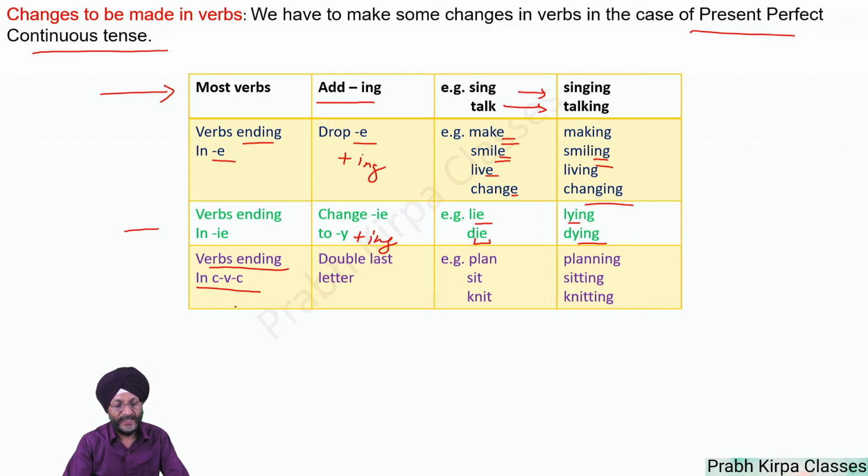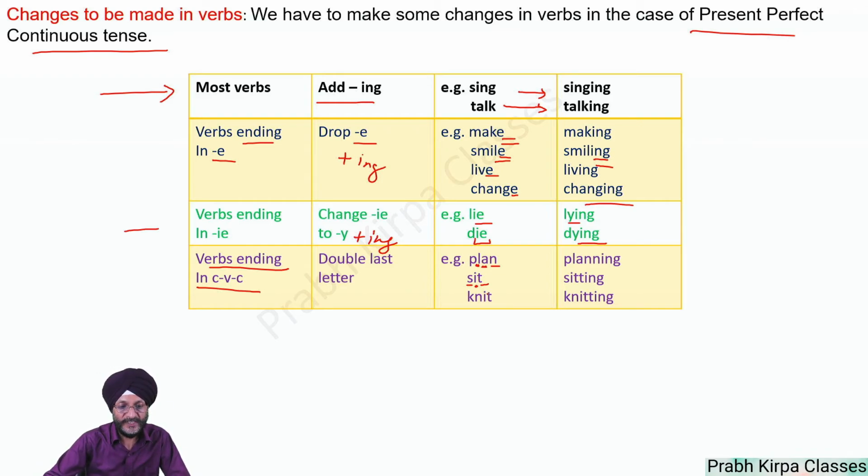In the case of verbs ending in CVC, C means consonant, V means vowel. Vowels are A, E, I, O, U. All the other alphabets are consonants. In the case of the CVC pattern, we have to double the last letter. For example, we will start from the last. This is a consonant, this is also a consonant, and A is what? It is a vowel.